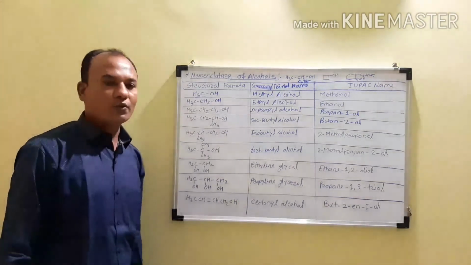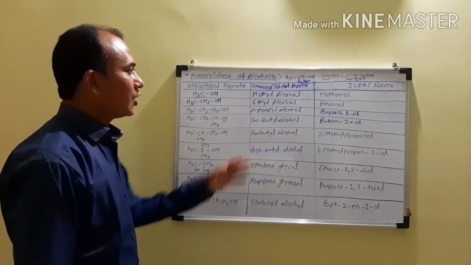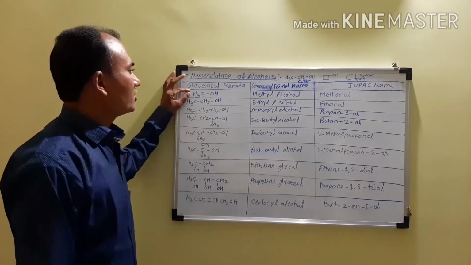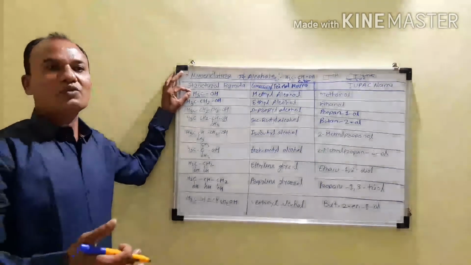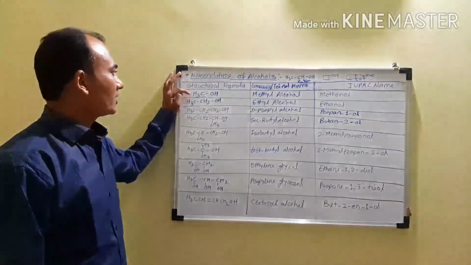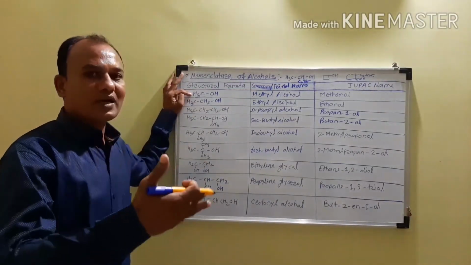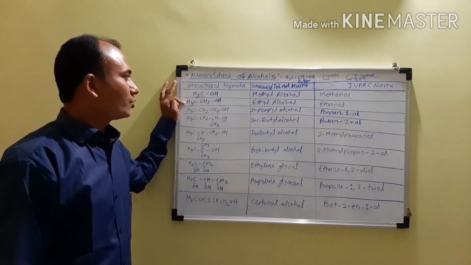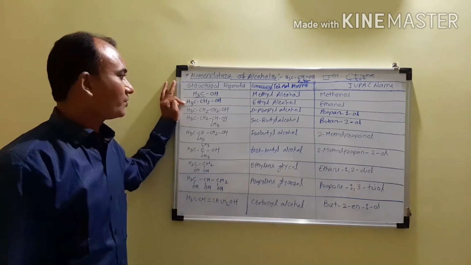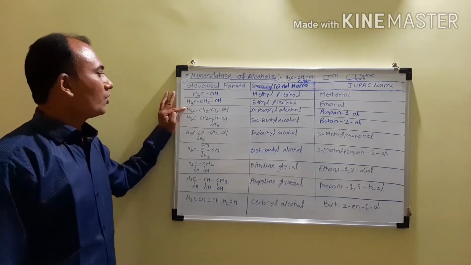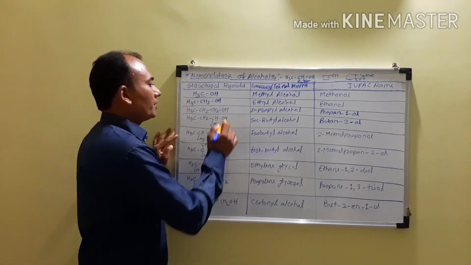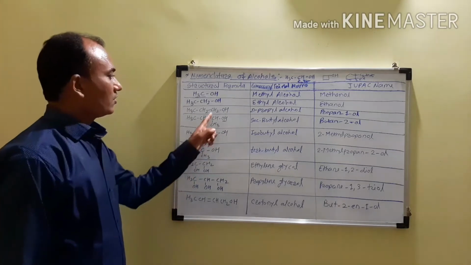Now next we have to consider the IUPAC names. So the first compound, CH3OH. The IUPAC name of alcohols is alkanol. It contains 1 carbon atom, so it becomes methanol. It contains 2, so it becomes ethanol. Then it contains CH3CH2CH2OH. In that case the hydroxyl group is attached to this carbon atom.